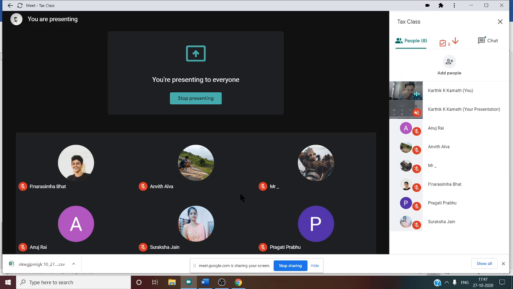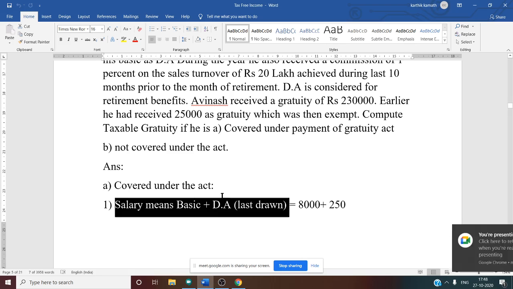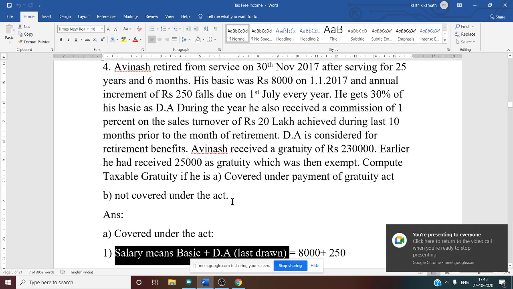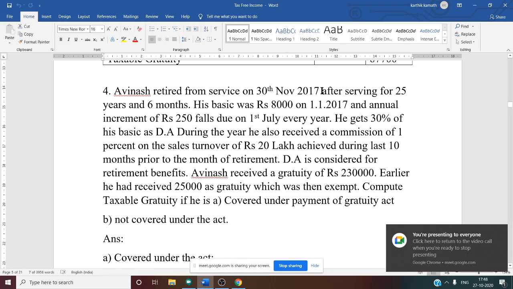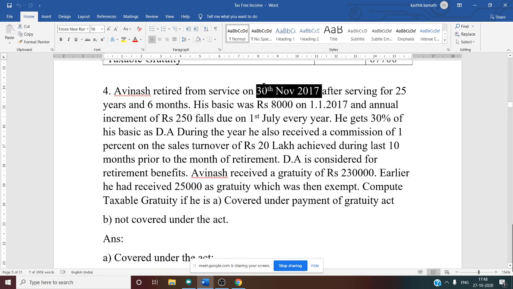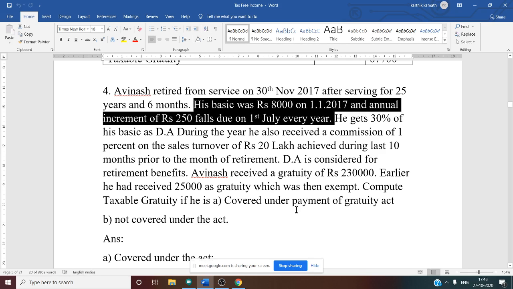Here we are considering last drawn salary for the first case. Now let us see. Last drawn salary means we are talking about the salary for the month of October. Why? Because November is the retirement month, it is excluded. Can you tell me the October month salary by seeing this information?